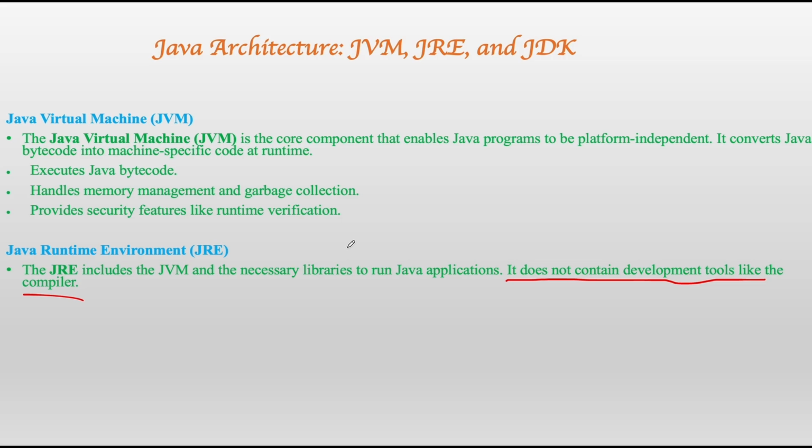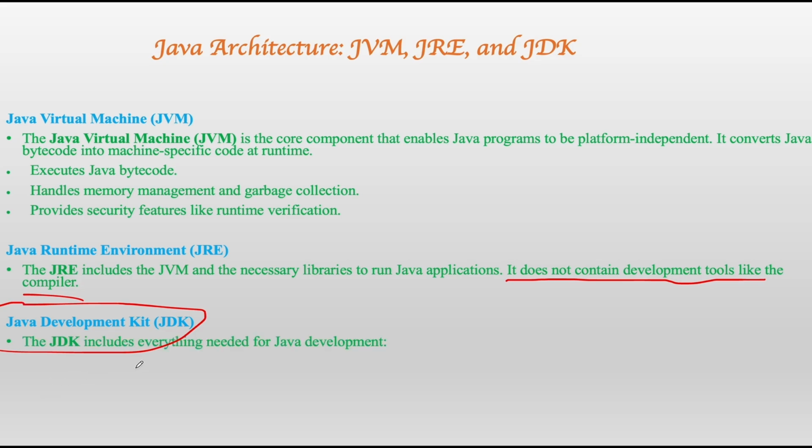You cannot run Java source code by only having the Java Runtime Environment and Java Virtual Machine. You also need a compiler and many development tools. The Java Development Kit has everything that is needed for your source code to be run. The JDK includes everything needed for Java development. This JDK includes JRE, and this JRE includes JVM.